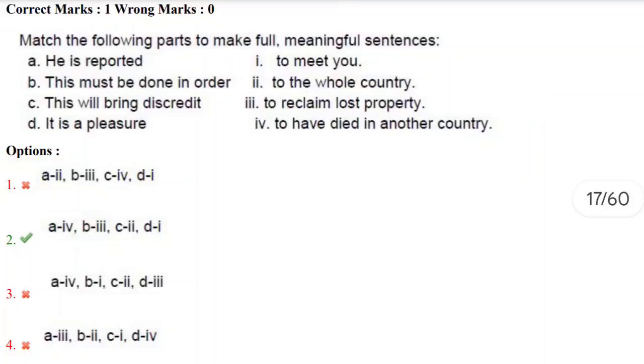Match the following parts to make full meaningful sentences. And we have the options. We have the match. Here we need to join these phrases to make meaningful sentences. Let's look at the match. Here we have the first set,